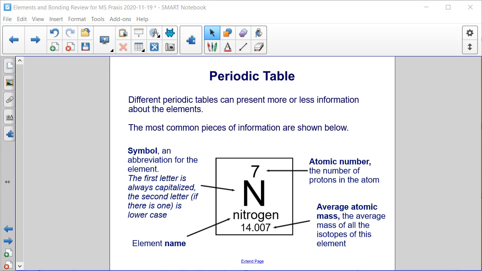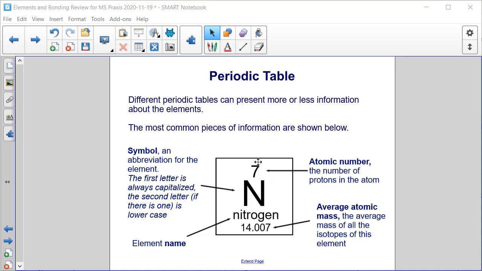Different periodic tables can present more or less information about the elements. The most common pieces of information are shown in the image. The symbol right here, this capital N, is an abbreviation for the element. The first letter is always capitalized. That's why you see a capital N here. If there is a second letter in the abbreviation or the symbol, the second letter is lowercase. Below that, you might see the name of the element. So this capital N here represents the element nitrogen.